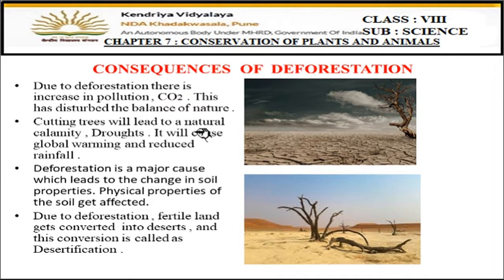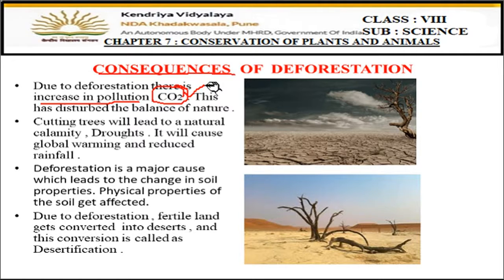Now let's see what are the consequences of deforestation. Consequences means what are the results after deforestation. If you cut the trees, then what will happen afterwards? Due to deforestation there is an increase in pollution, and the main gas causing pollution is CO2. When fuels are burned in vehicles, the gas which comes out is CO2.